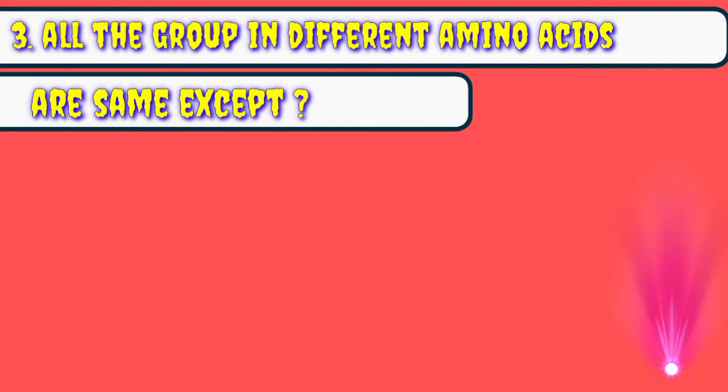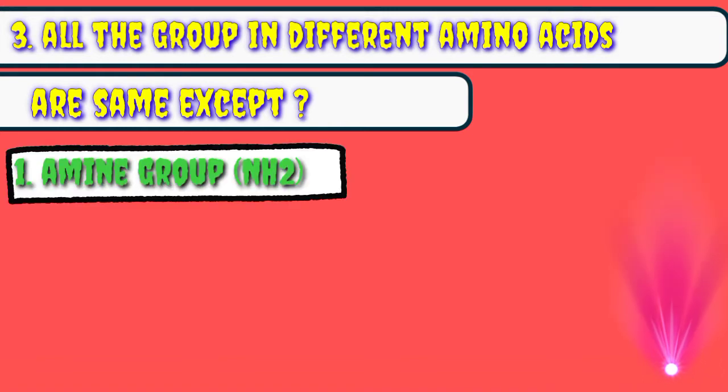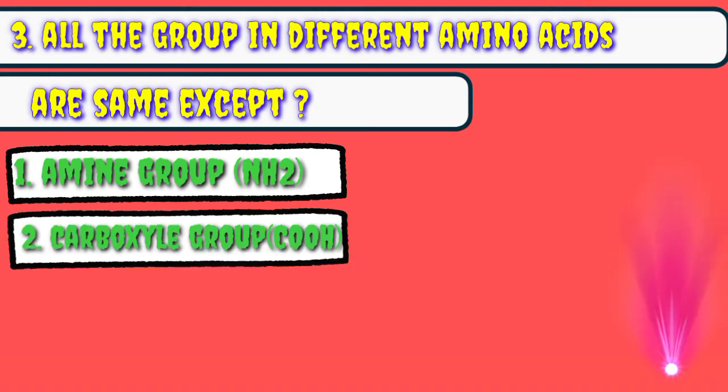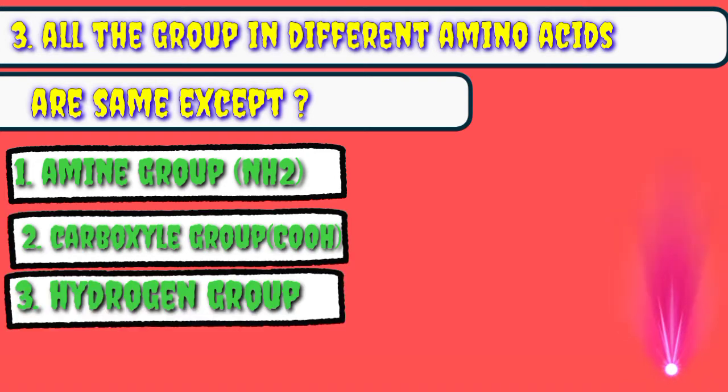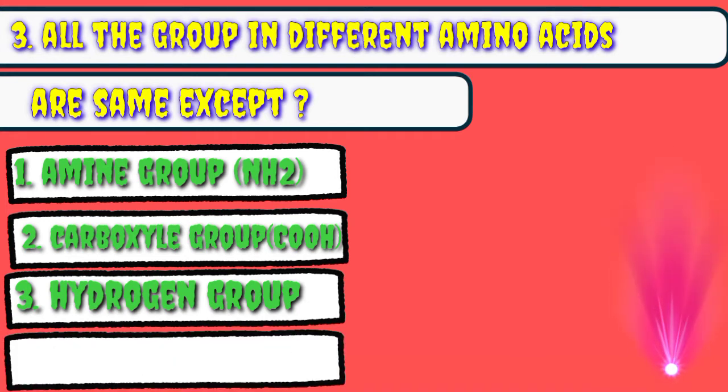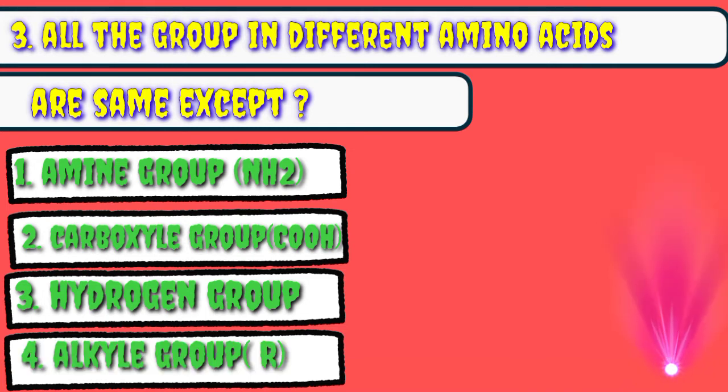MCQ number 3. All the group and different amino acids are same except option number 1 amine group, option number 2 carboxyl group, option number 3 hydrogen group, and option number 4 alkyl group.